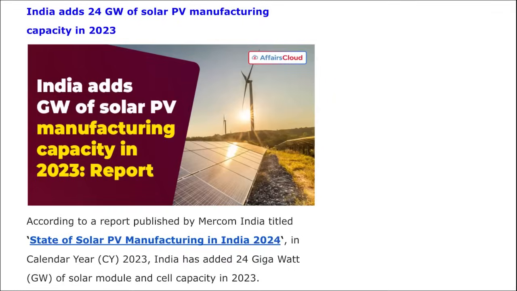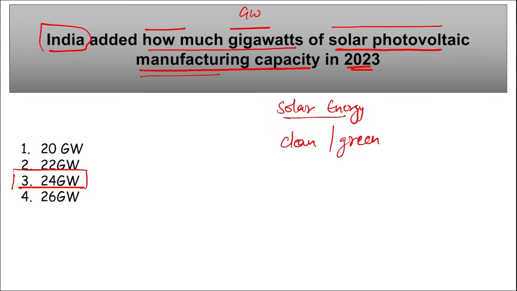Apart from this here, friends, remember in December, India's total solar module capacity reached 64.5 gigawatts with an addition of 20.8 gigawatts. Right? Additionally, the solar cell capacity increased to 5.8 gigawatts with a 3.2 gigawatt addition. Apart from this, remember, India's solar module manufacturing capacity is projected to be 150 gigawatts, and the cell capacity is expected to reach 75 gigawatts by 2026.